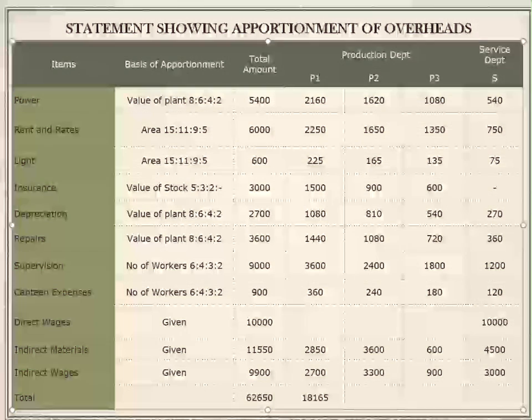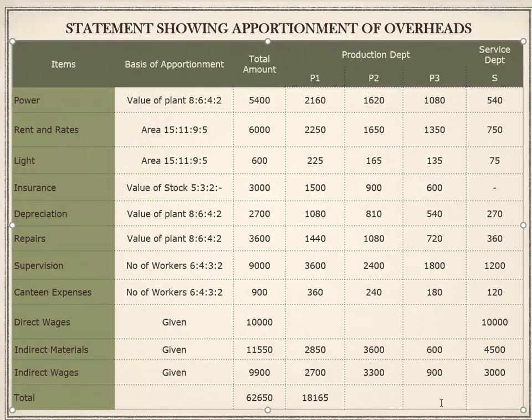So the total is 15,765. Next, for P3 it is 1080 plus 1350 plus 135 plus 600 plus 540 plus 720 plus 1800 plus 180 plus 600 plus 900. It is 7905.